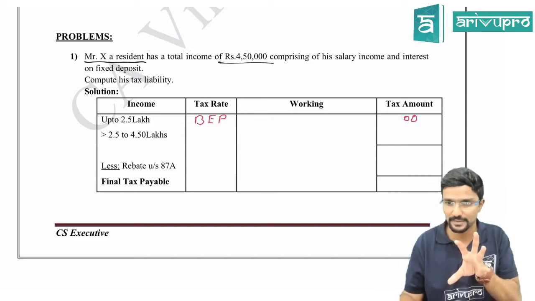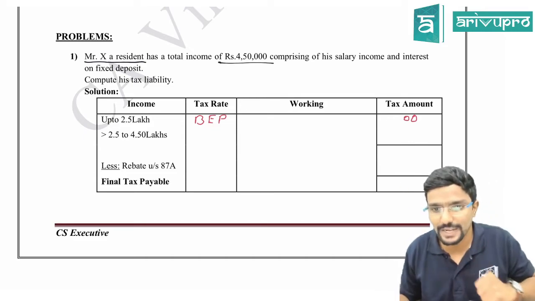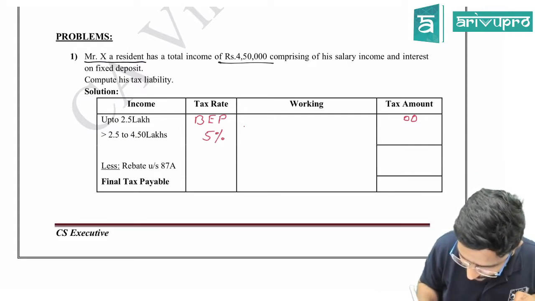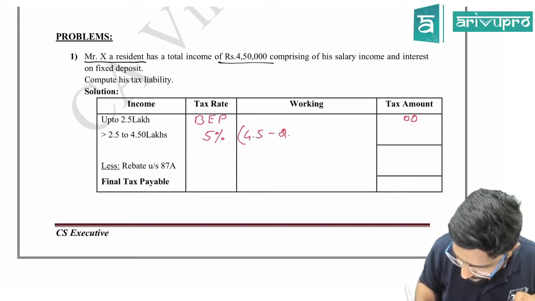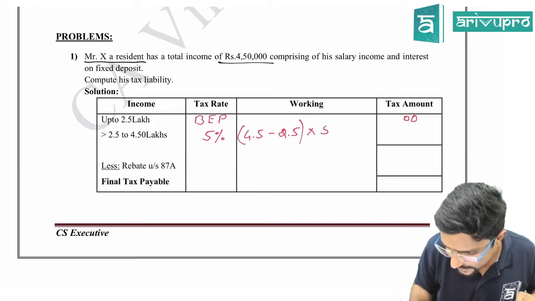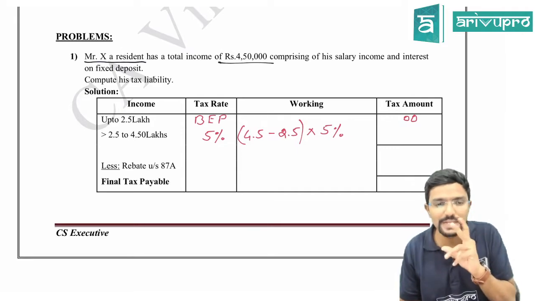We have to stop it there. We should not go till 5 lakh. So 2.5 lakh to 5 lakh, what is the rate, guys? 5%. So what will the amount come to? I will calculate like this. 4.5 minus 2.5, that comes to 2 lakhs into 5% working. Be careful with this working because you should know we have to take the difference.